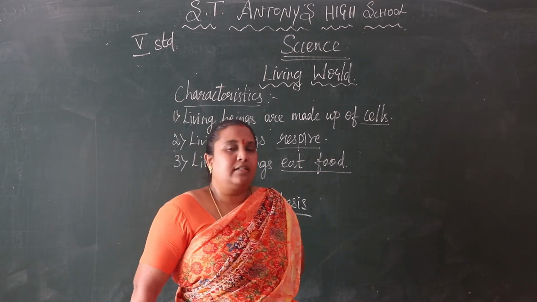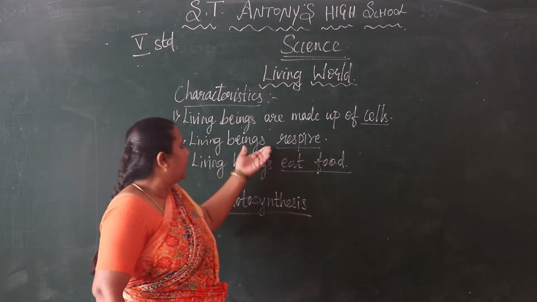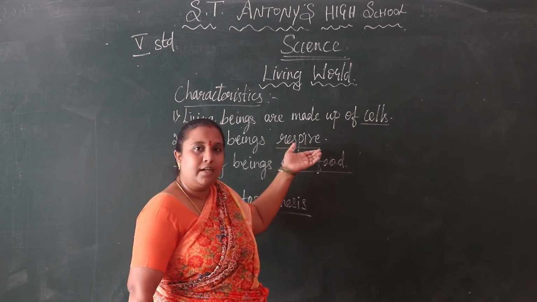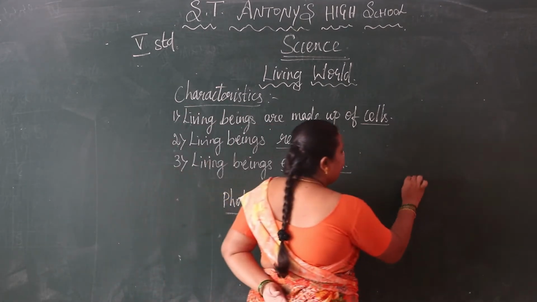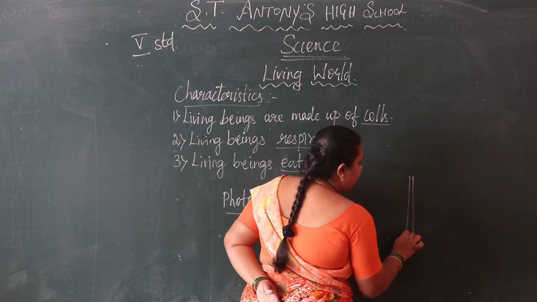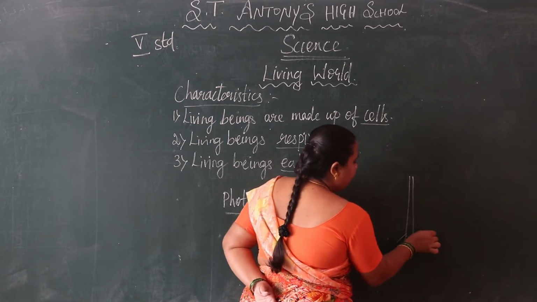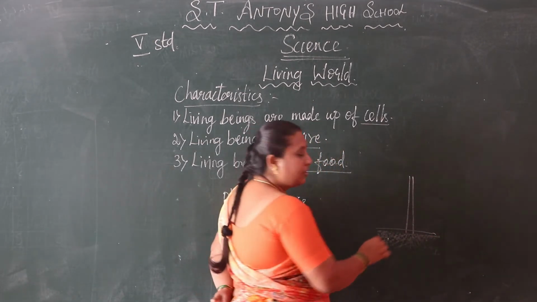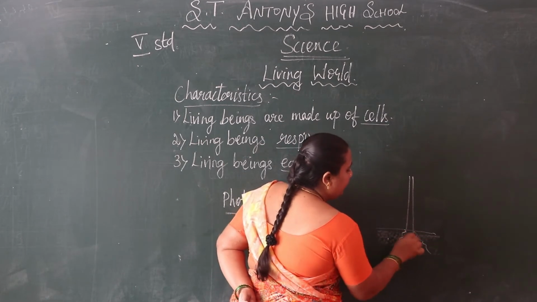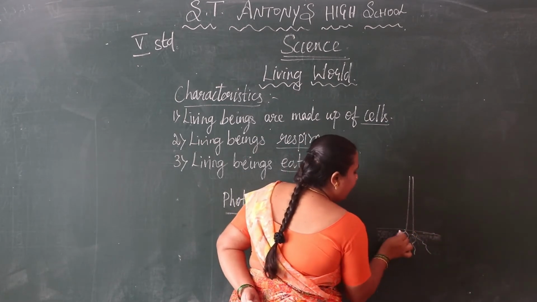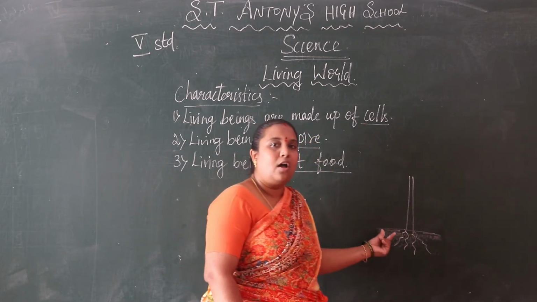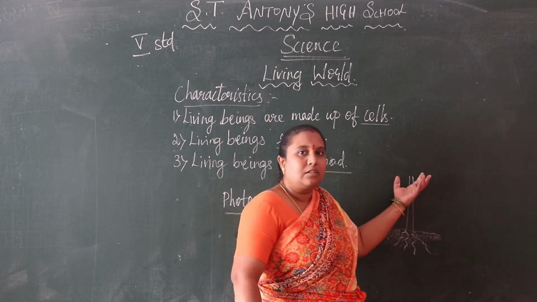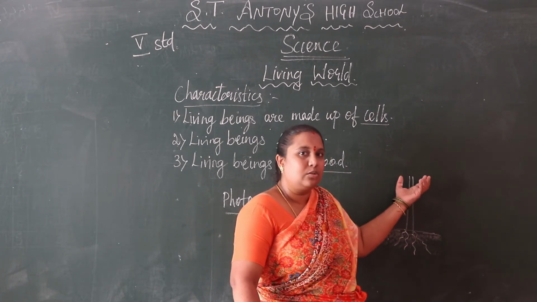The plants are respiring. You all know, I told you in the second characteristic here. Is it right? So plants respire. Okay, so the plant is like this. The plant is having roots, and under this there is soil. In the soil the plant is growing from the seed which we are sowing.